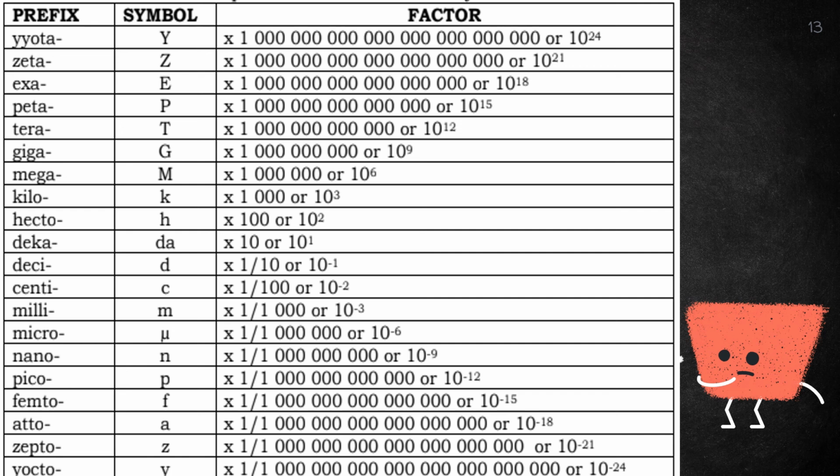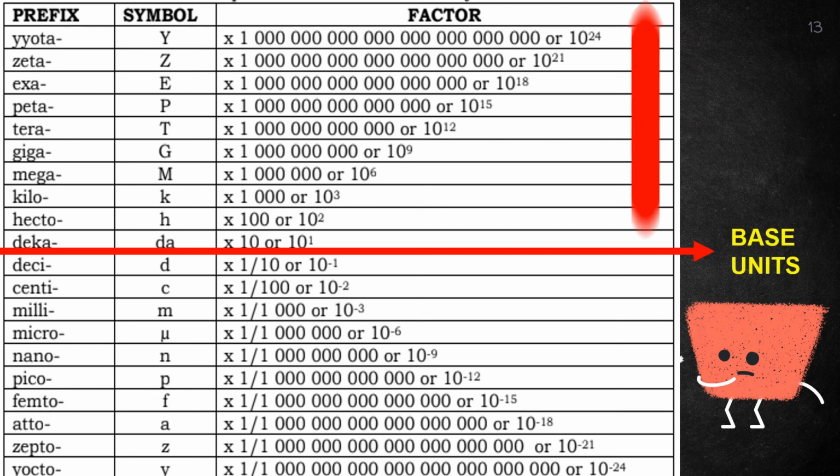Here are the common prefixes used in the metric system. Between the prefixes deca and deci are the base units for each unit of measure. All units above the base units are larger than these base units, and those located below it are smaller units.